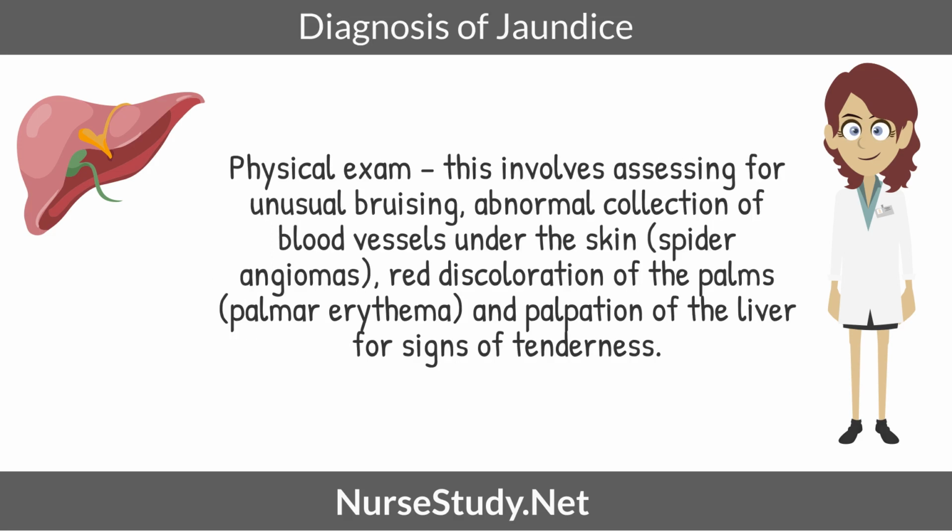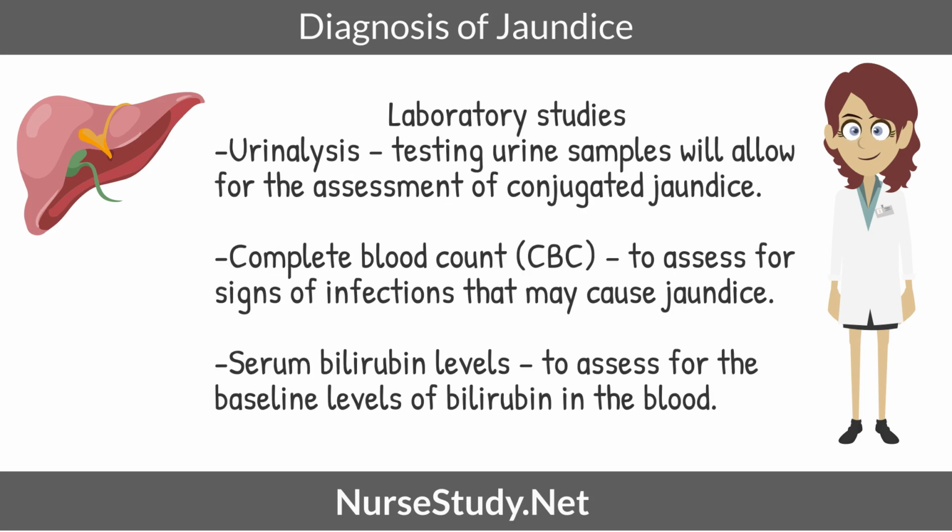Diagnosis of jaundice: physical exam. This involves assessing for unusual bruising, abnormal collection of blood vessels under the skin, spider angiomas, red discoloration of the palms, palmar erythema, and palpation of the liver for signs of tenderness. Diagnosis of jaundice: laboratory studies. Urinalysis: testing urine samples will allow for the assessment of conjugated jaundice. Complete blood count, CBC, to assess for signs of infections that may cause jaundice. Serum bilirubin levels, to assess for the baseline levels of bilirubin in the blood.